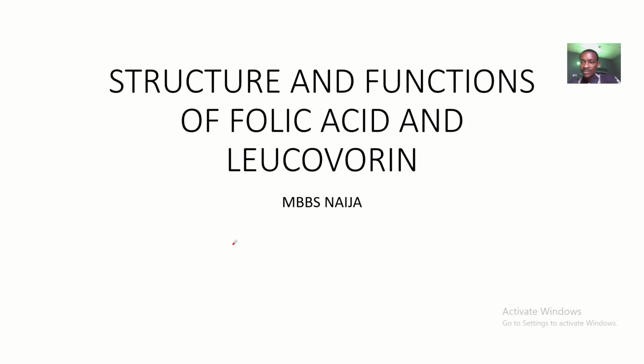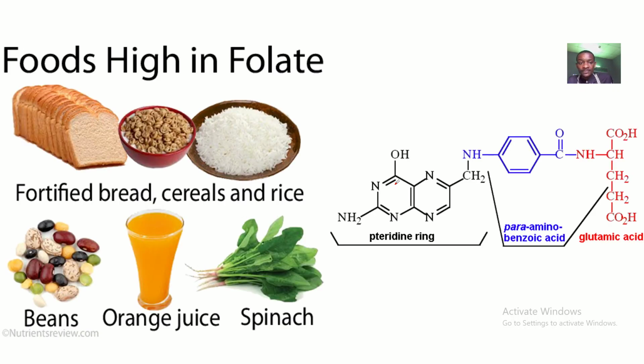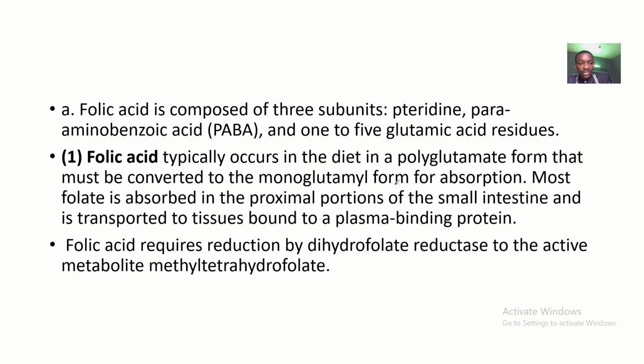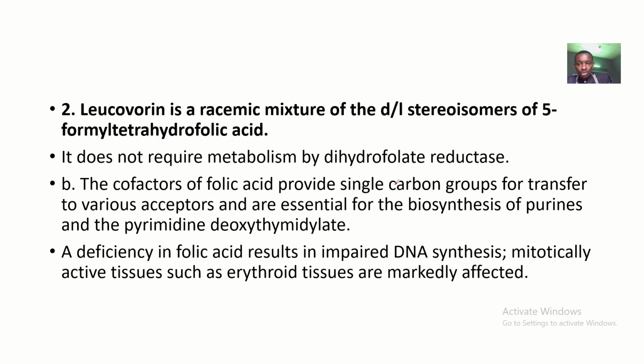In here, we'll be looking at the biochemical structures of two important components in the body. I'll be looking at the structure and functions of folic acid and leucovorin. Basically, all of them are types of vitamin B9, which are useful in the body. So I'll be looking at their functions and their structures.